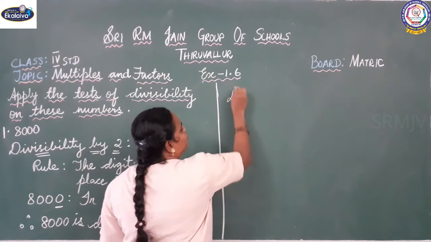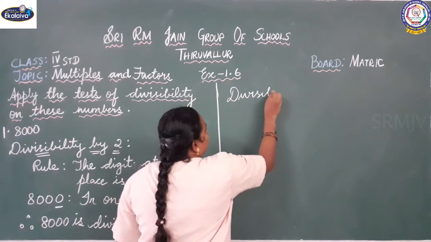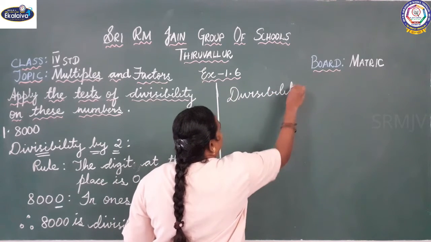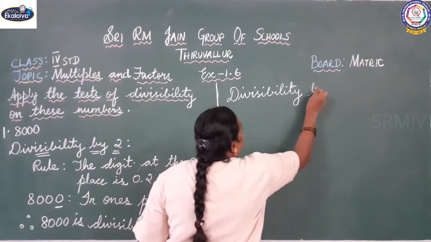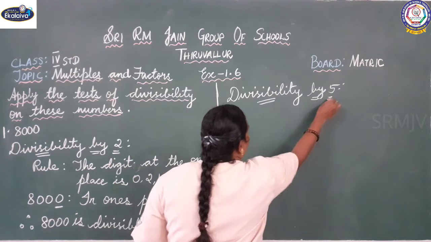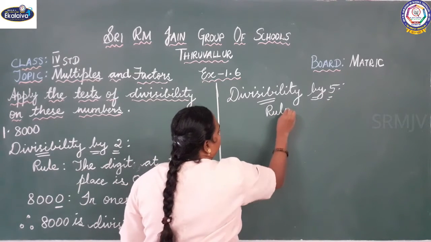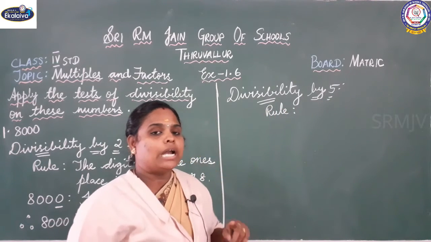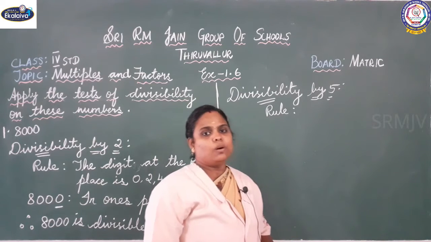Next one we are going to check, divisibility by 5. First we will write the rule for 5. So what is the divisibility rule for 5? The digit at the ones place is either 0 or 5.